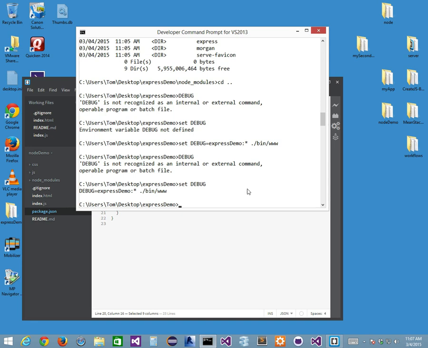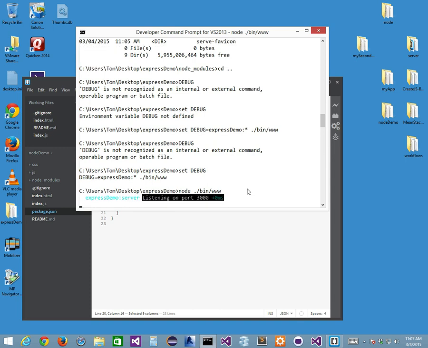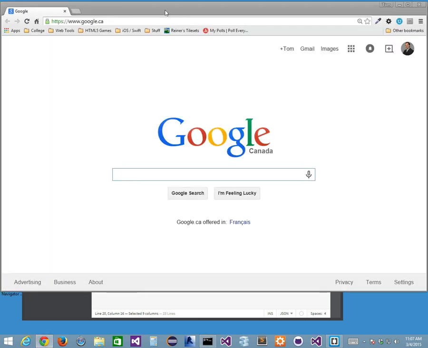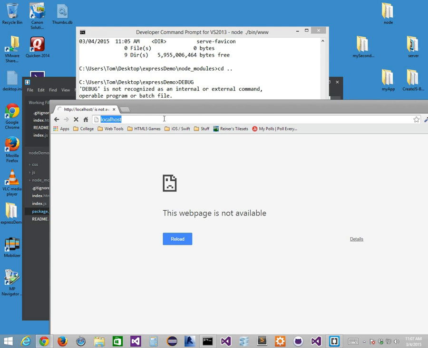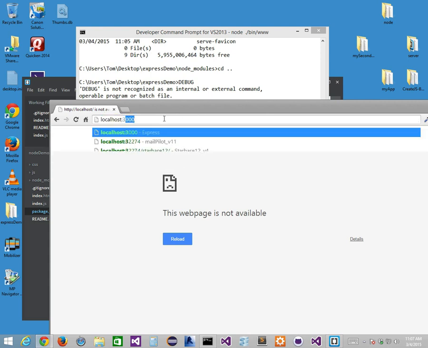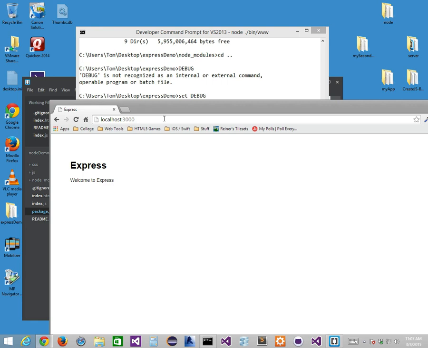If I want to run my node server now, I can do it a couple ways. One of them is node .\bin\www. Press enter. When I do that, it says Express demo server listening on port 3000. Okay, let's leave this alone. I'm going to go back to my browser and go to localhost:3000, and then I got my Express: Welcome to Express.